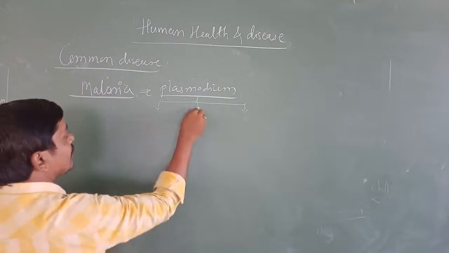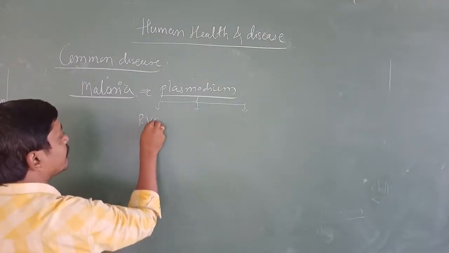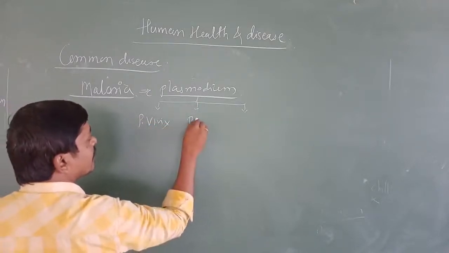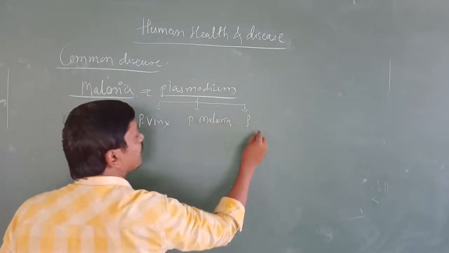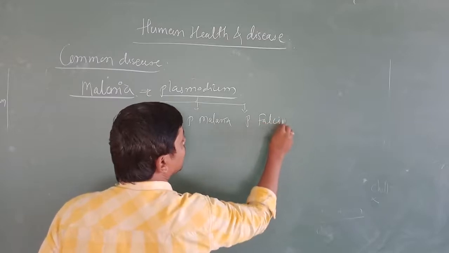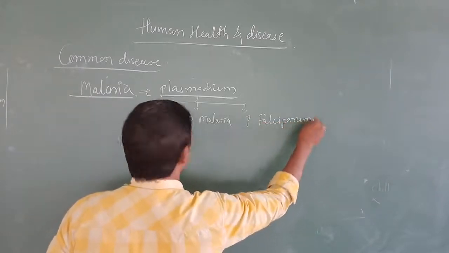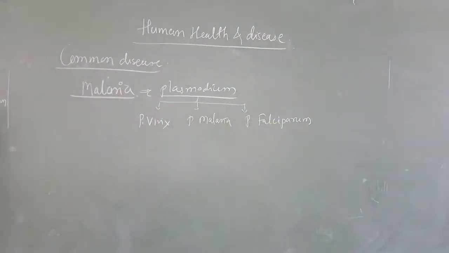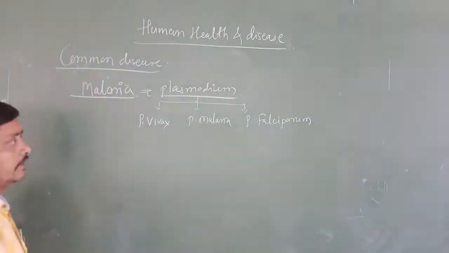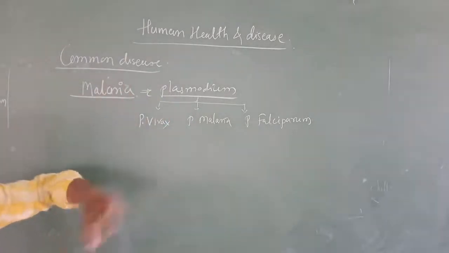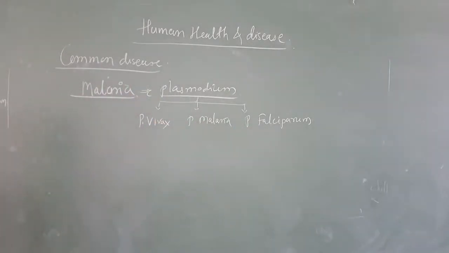What are those? Plasmodium vivax, Plasmodium malariae, and the last one we are going to study is Plasmodium falciparum. These are the three different types of Plasmodium. All of these cause malaria.